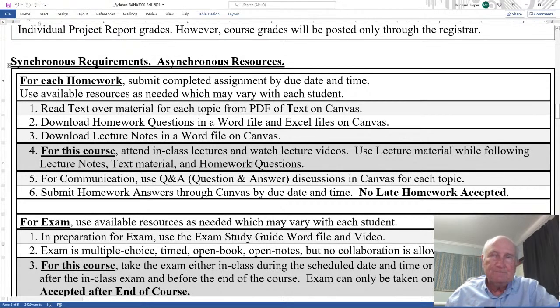That's fine too. Okay. For communication, use the Q&A answer discussion in Canvas for each topic. I highly recommend that and emphasize the Q&A, question and answer. You post things on the Q&A. Submit the homework answers through Canvas, due date and time, no late work, no late homework accepted, so be careful. Okay, so there's the synchronous requirements right there.